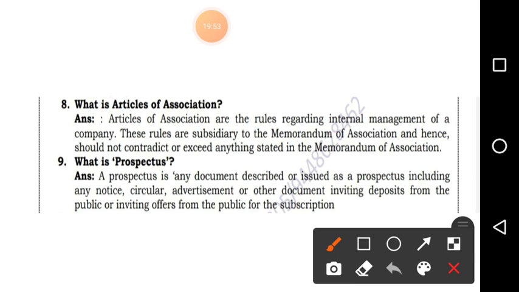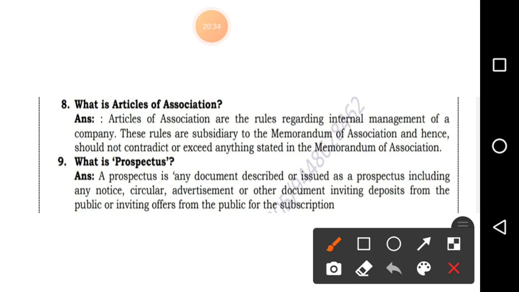It is an invitation. It is an invitation given to the public to purchase the company's shares. It is like an invitation given to the public to purchase the shares of the company. Now see, our prospectus was given to you. Why? So that you can come and take admission in a college. Similarly, this prospectus is given to the public, like an invitation to them, so that they can purchase the shares of a company.